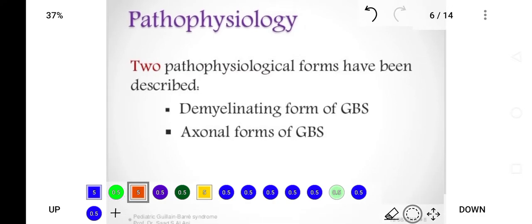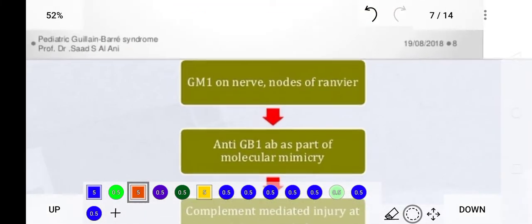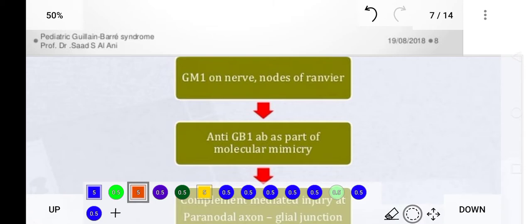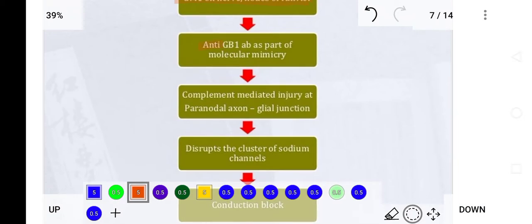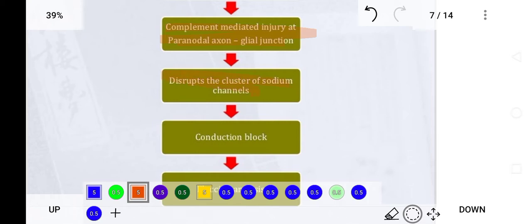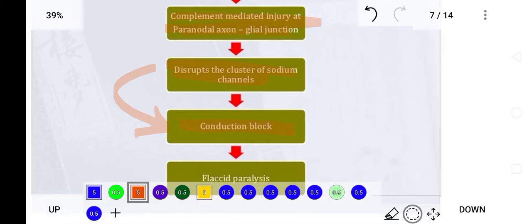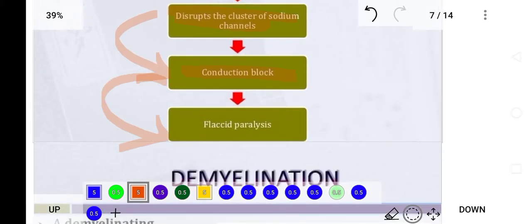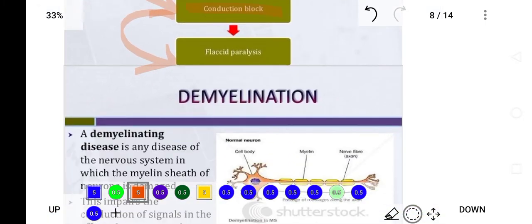Now, pathophysiology of GB syndrome. In GB syndrome, there is a demyelinating and an axonal form. There are two types. One is demyelination, in which demyelination occurs, and the axonal form, in which axons are involved. In GB syndrome, there is destruction of the myelin sheath, and then molecular mimicry occurs. Then complement-mediated damage of myelin occurs, which disrupts the sodium channel, and because of destruction of the sodium channel, the patient develops conduction block. That conduction block will cause flaccid paralysis. So this is the mechanism of weakness of muscles in GB syndrome.